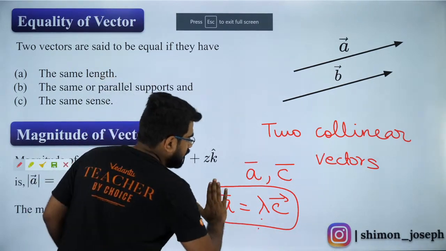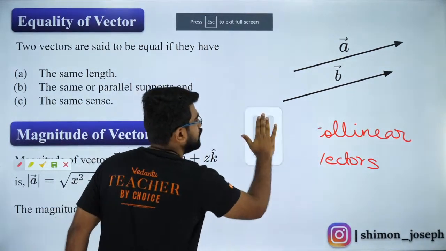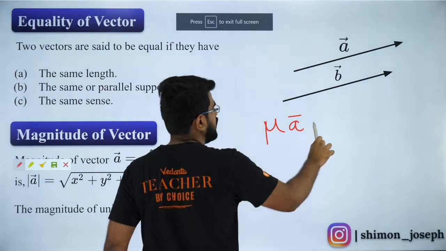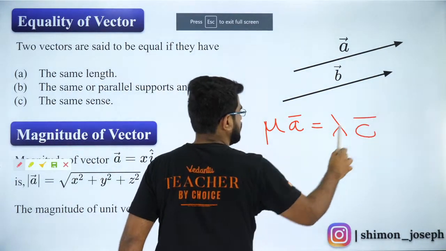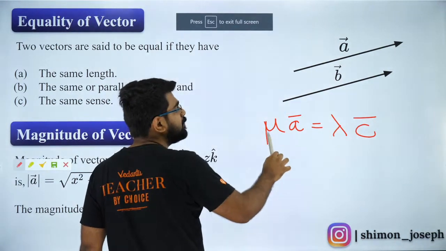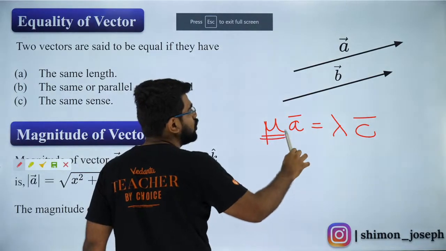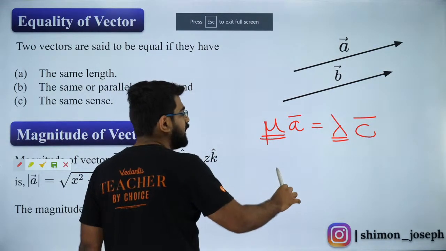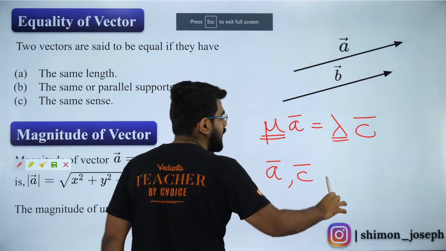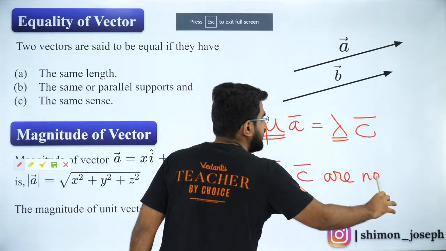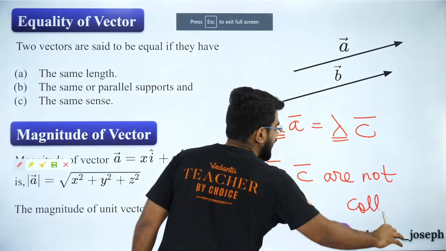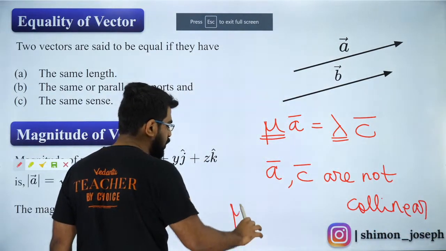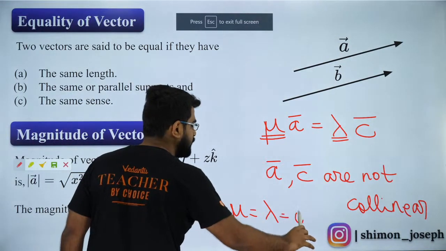So, let me say, if you have something like this, let's say, mu A vector is equal to lambda C vector. That means, if they are collinear, you can find suitable values of mu and lambda. If they are not collinear, if I say A and C vector are not collinear, then what can you say? You can say that lambda and mu both are 0. Only then it can happen.